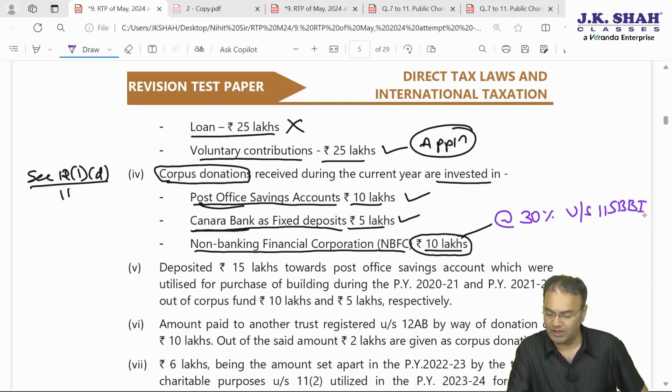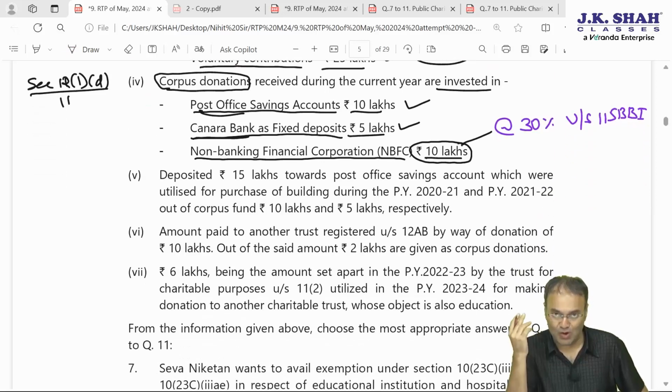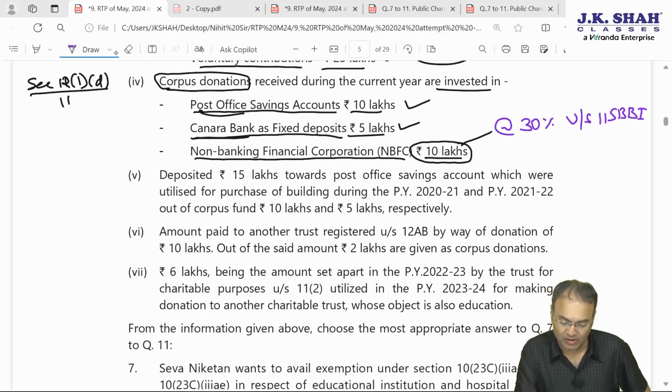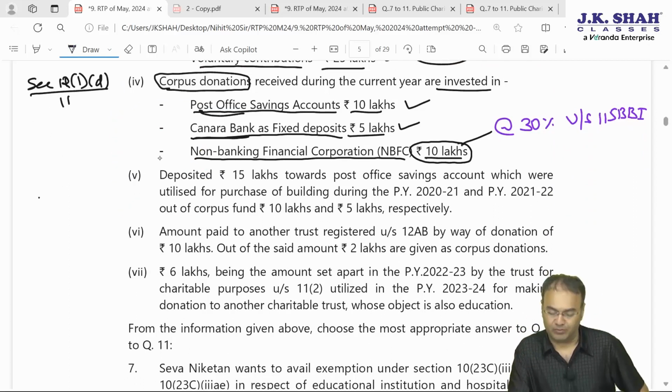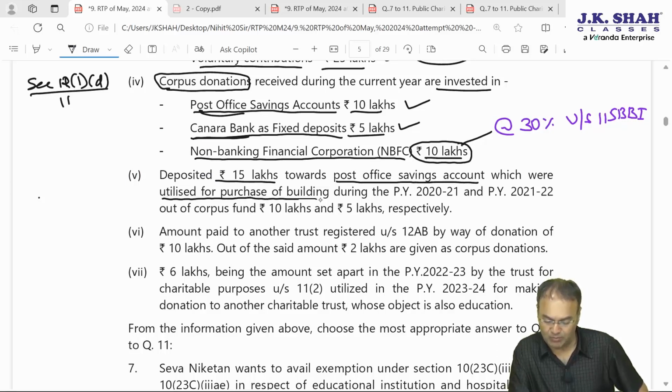One of the most complicated chapters of the entire CA Final, charitable trust. Government also doesn't know what they have introduced. Okay. Now next point, fifth point: deposited 15 lakh rupees towards post office savings account which were utilized for purchase of building during earlier years.